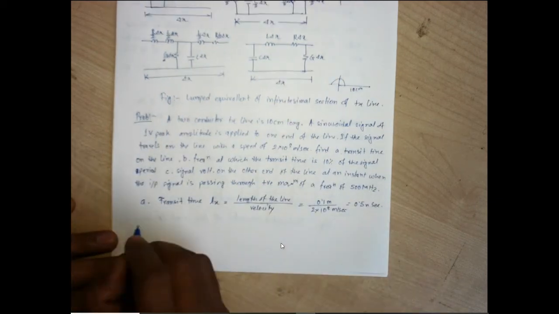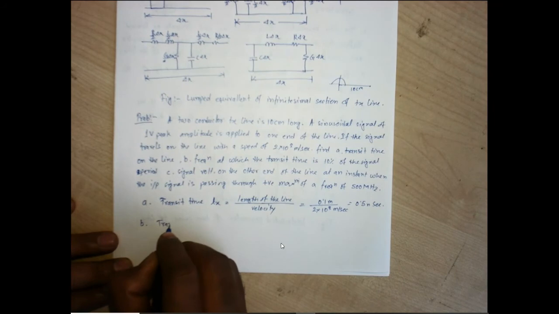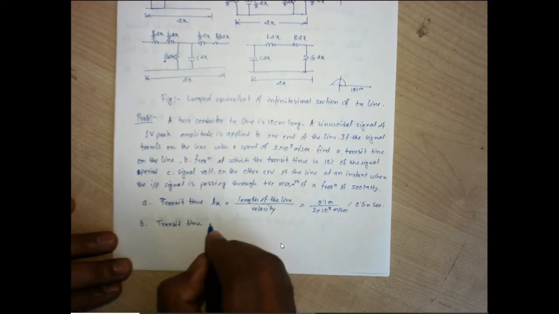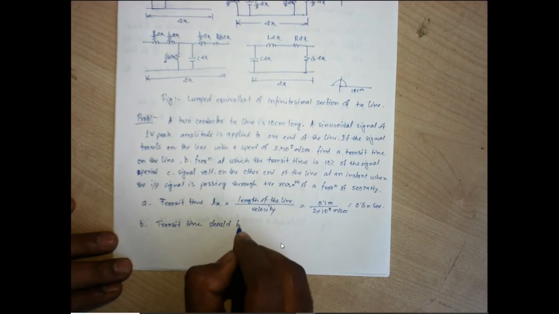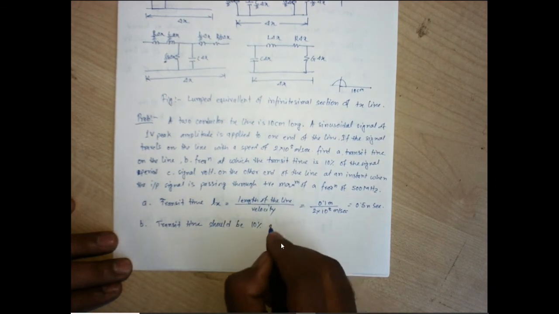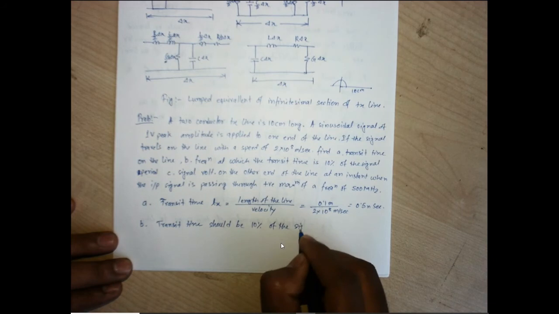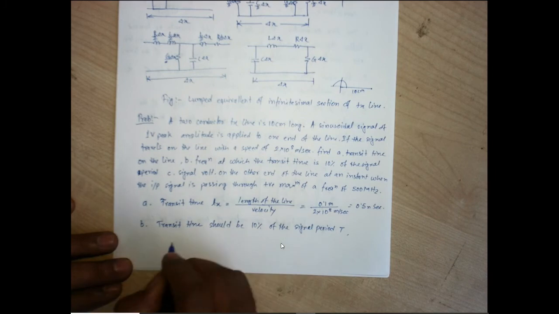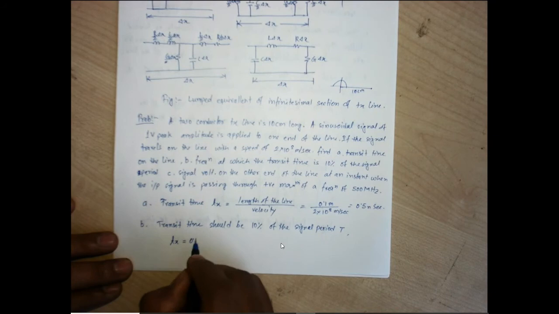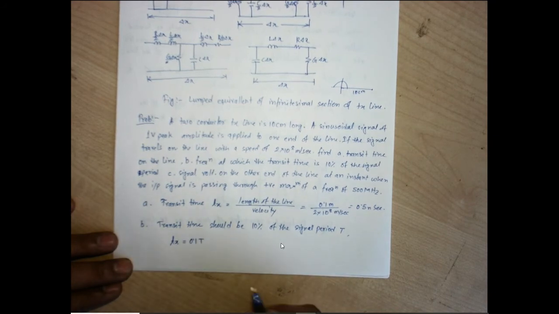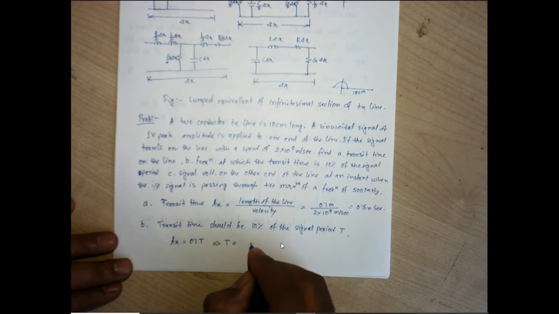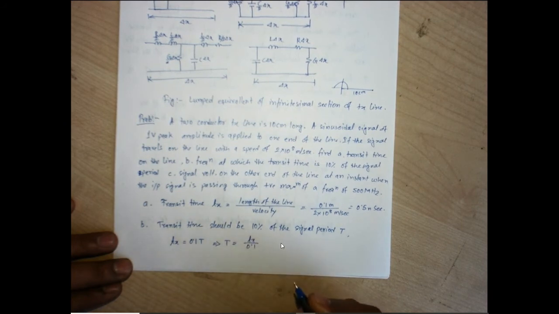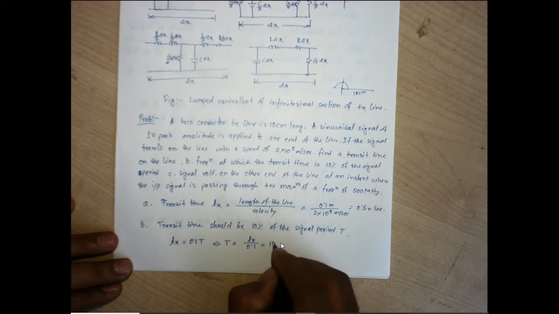So the transit time Tx should be 10% of the signal period T, that is 0.1 of T. So T is Tx by 0.1, which is 10 Tx.